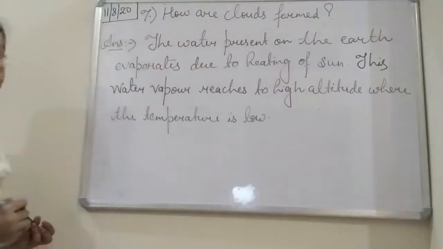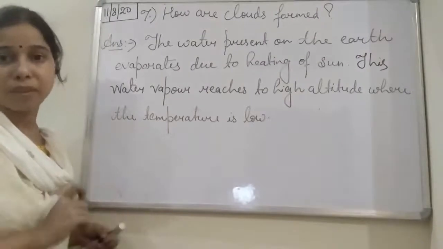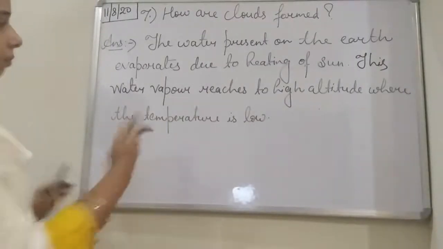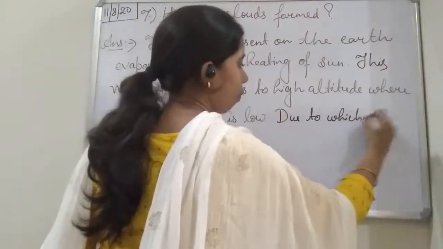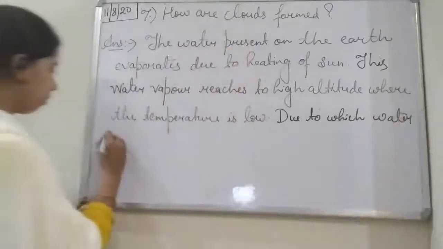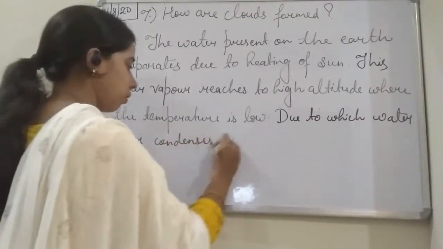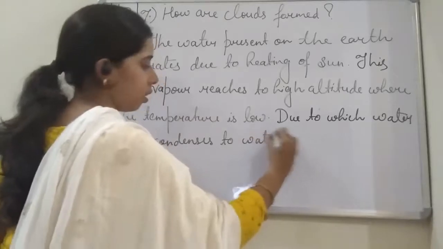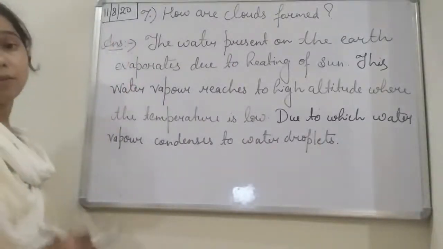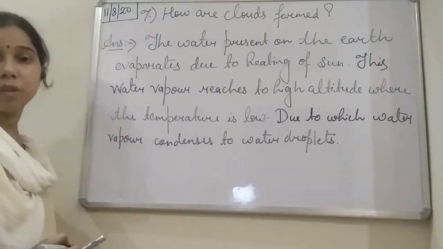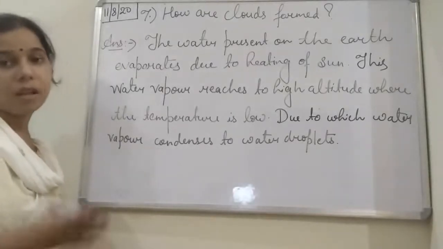Okay, so the second step is this water vapor goes to a higher altitude, at higher altitude the temperature is very low, and due to which the water vapor condenses to water droplets. Okay, so we can say it gets converted into teeny water droplets, and these teeny water droplets formed due to the evaporation at a higher altitude, that is a cloud.